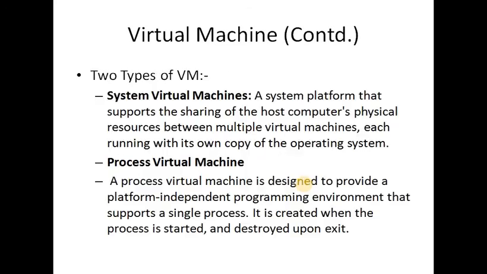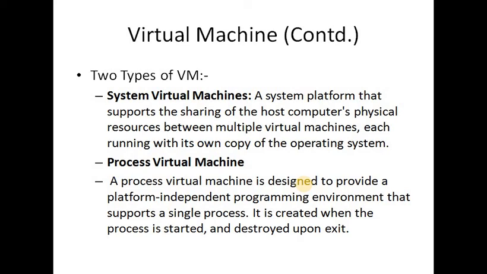So virtual machines are of two types, that is system virtual machine and process virtual machine. What are these? A system virtual machine supports the sharing of the host computer's physical resources between multiple virtual machines, each running with its own copy of the operating system. So there is some dependency in this system virtual machine. We have to follow the steps, and we have to establish a particular system during the process. So this is the actual explanation of system virtual machine.